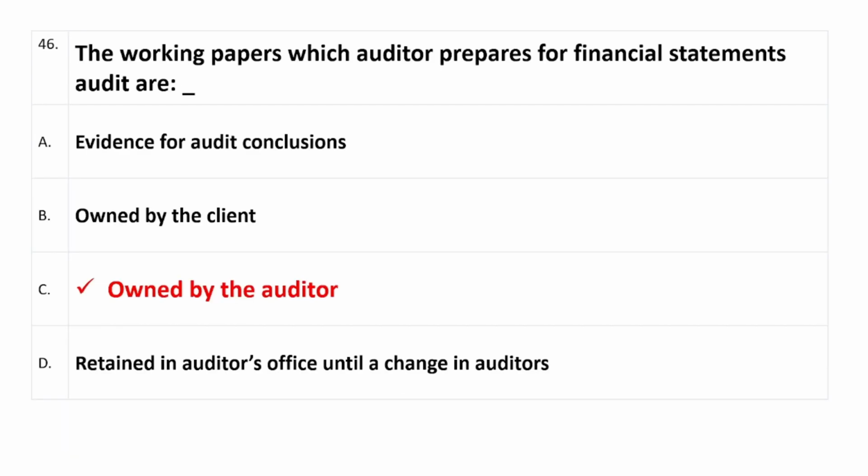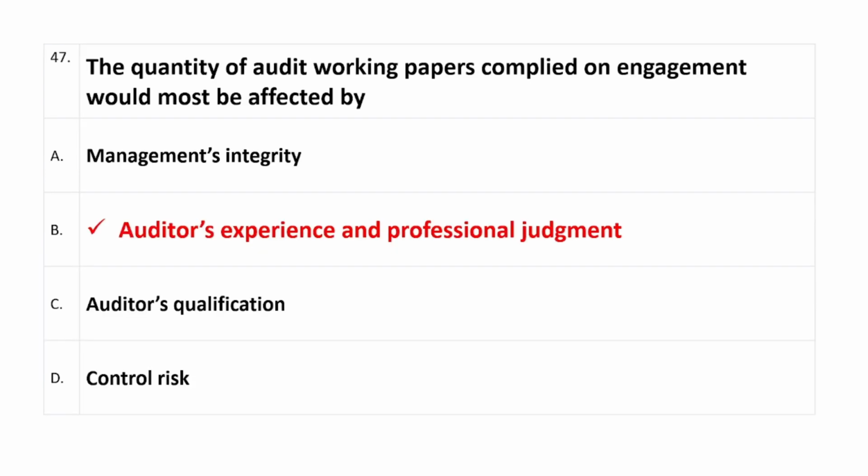Question number 46: the working papers which auditor prepares for financial statements audit are, right option is option C, which is owned by the auditor. Question number 47: the quantity of audit working papers compiled on engagement would most be affected by, right answer is option B, and option B is auditor's experience and professional judgment.